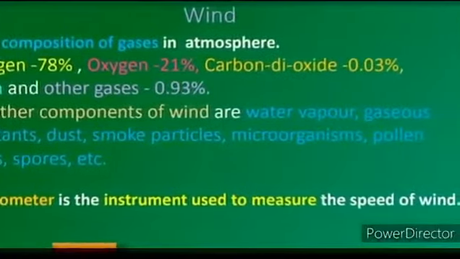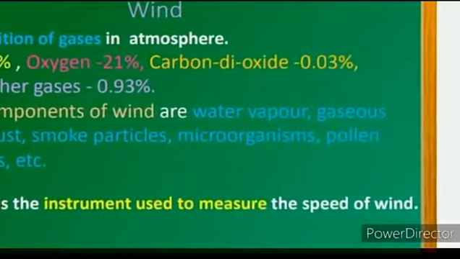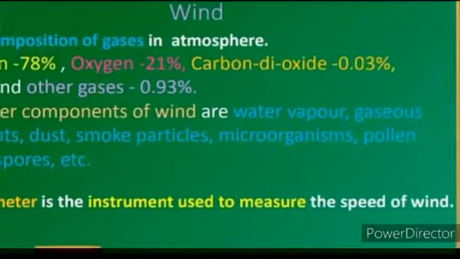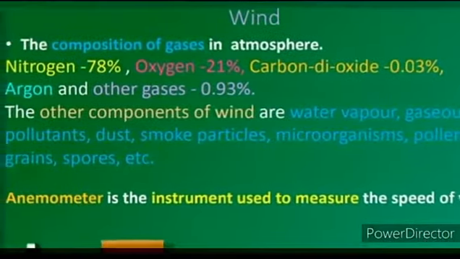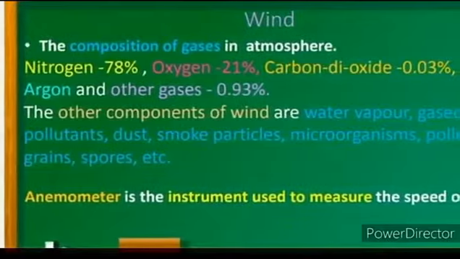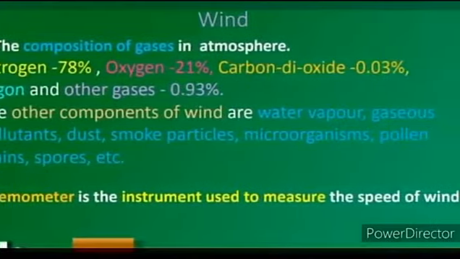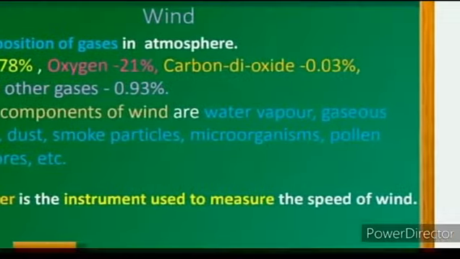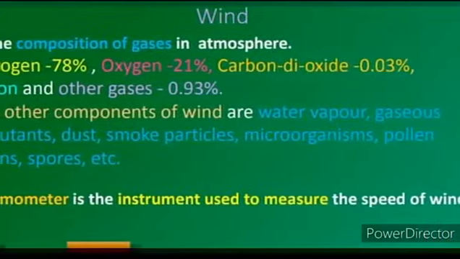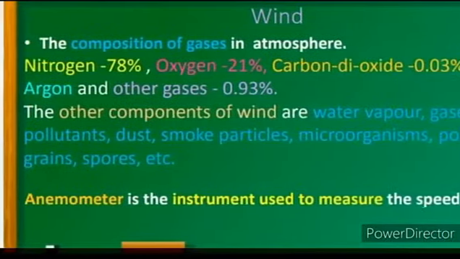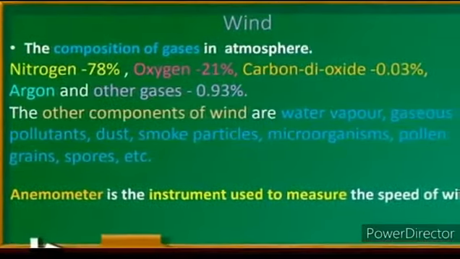Next ecological factor is the wind. Air in motion is called wind. It is also an important, vital ecological factor. In the composition of gases, nitrogen is 78%, oxygen 21%, carbon dioxide 0.03%, and argon and other gases 0.93%.